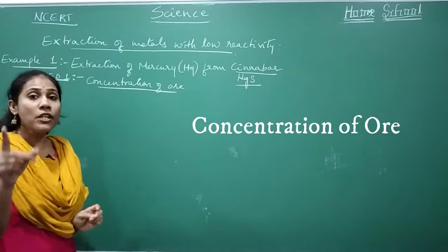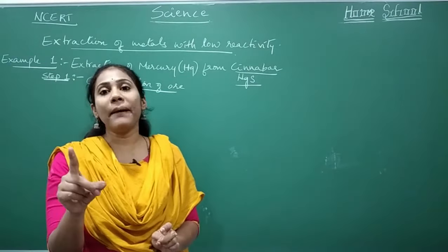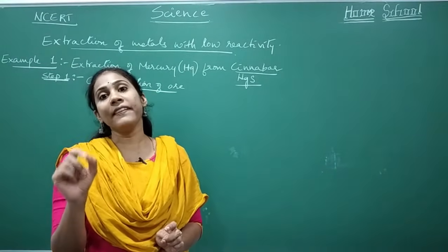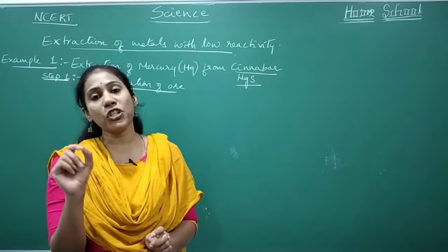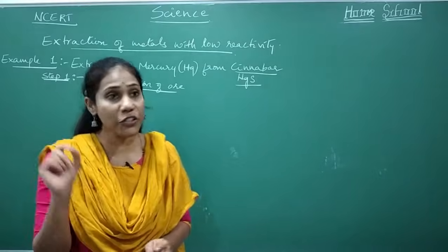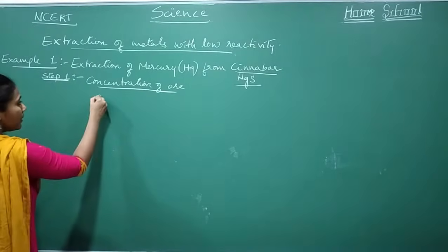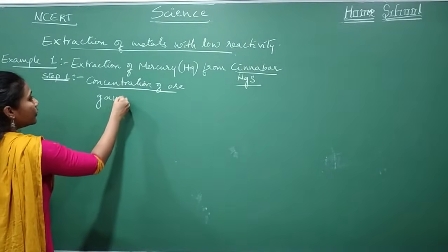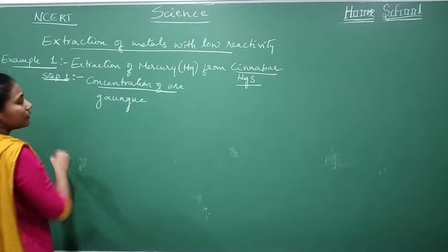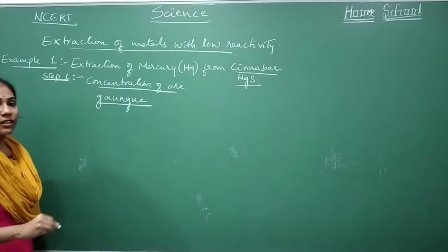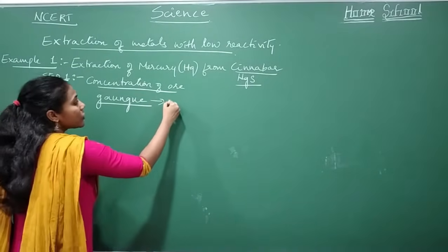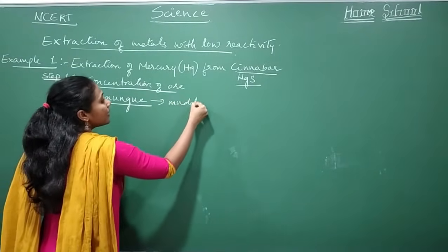Those muddy particles and sandy particles, those impurities, are called by a special name, gangue. Remember, gangue, G-A-U-N-G-U-E. This is the spelling of gangue. What do you mean by gangue?